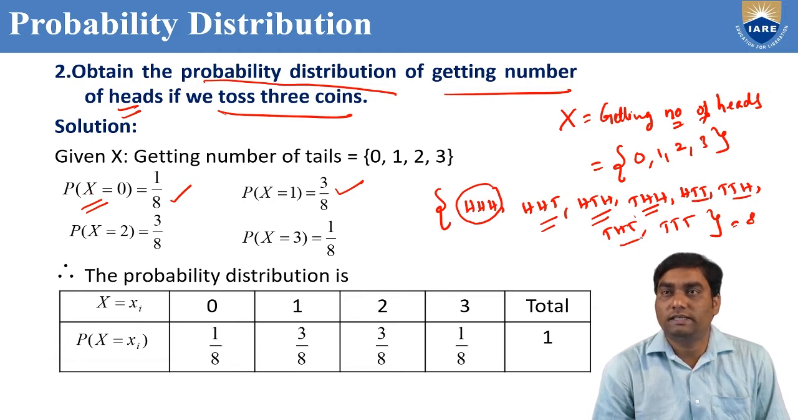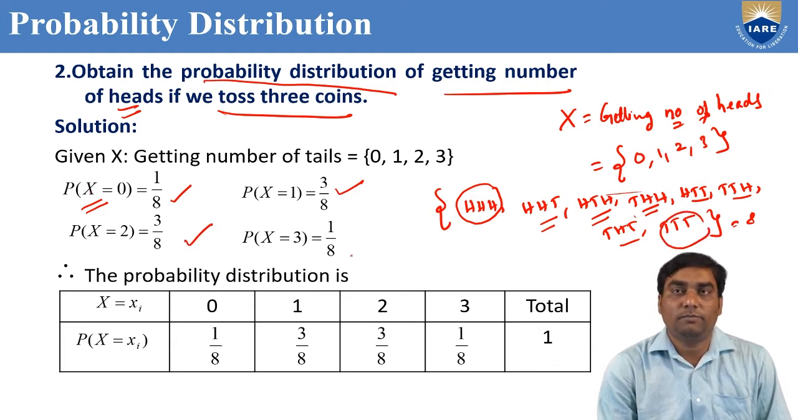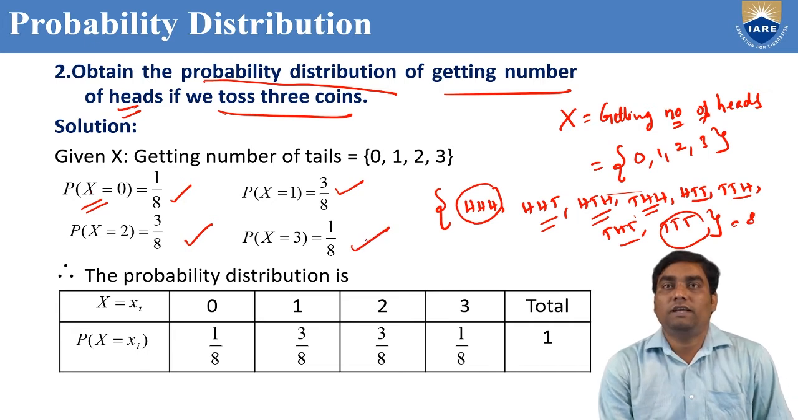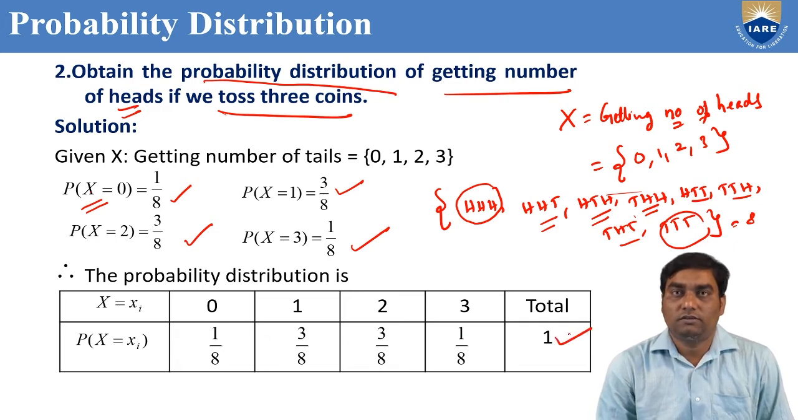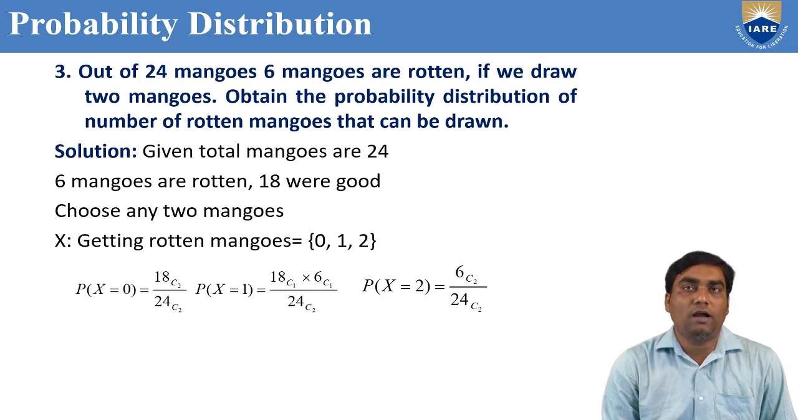Now number of tails are 2: 1, 2, 3. 3 by 8. Number of tails are 3: only 1 case, T, T, T. 1 by 8. Like this, we have to find the probability distribution. After that, we can draw the table. Add them, it should be 1. 1 plus 1 plus 3 plus 3, 8 by 8, 1.